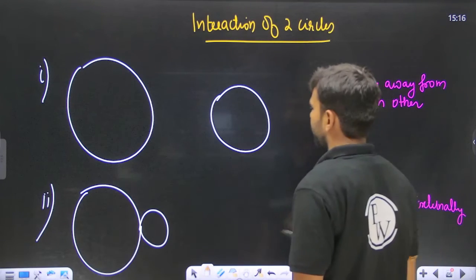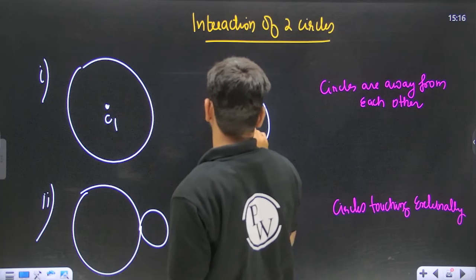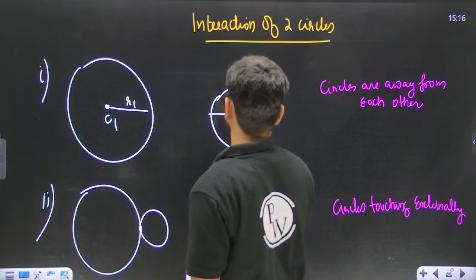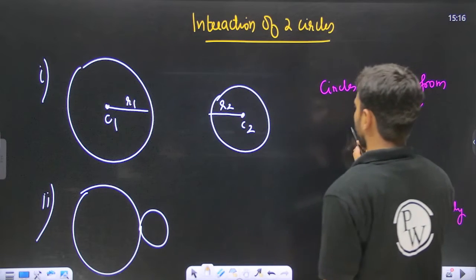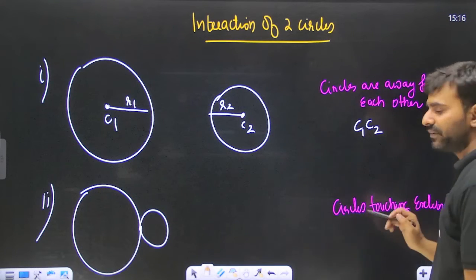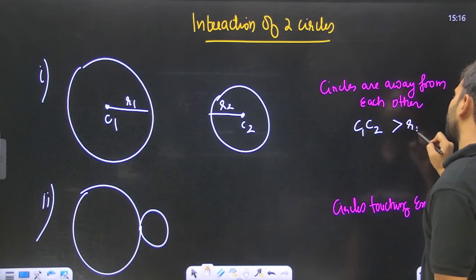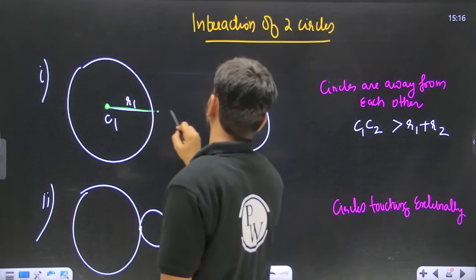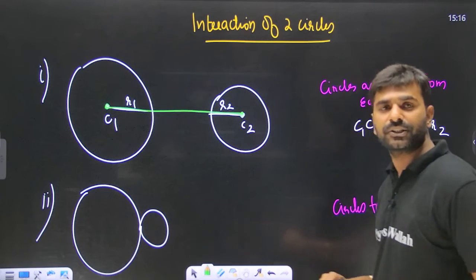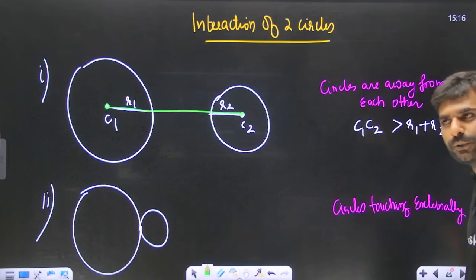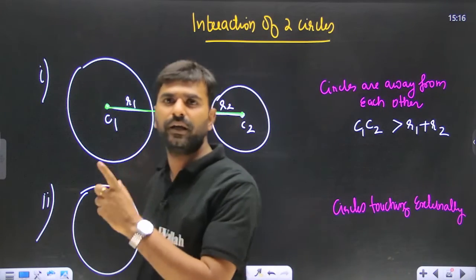If the centers of the circles are given to you, let's say C1 and C2, and the radii R1 and R2 are given to you, can you feel that over here the distance between the centers C1, C2 is greater than R1 plus R2 or not? This green distance, don't you think it is greater than R1 plus R2? Yes. So whenever C1C2 is greater than R1 plus R2, the two circles will be lying away from each other.